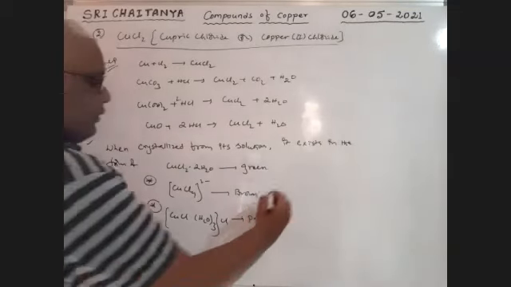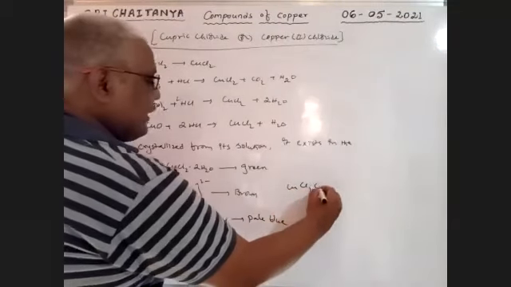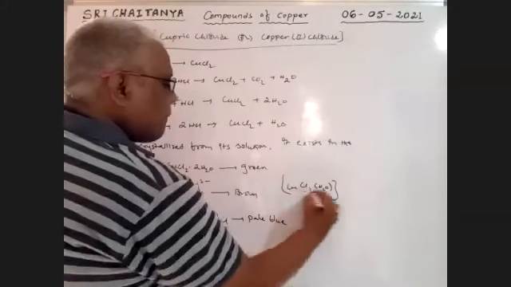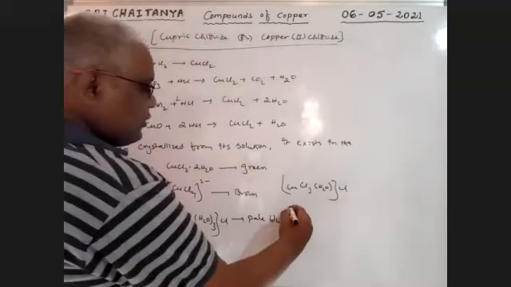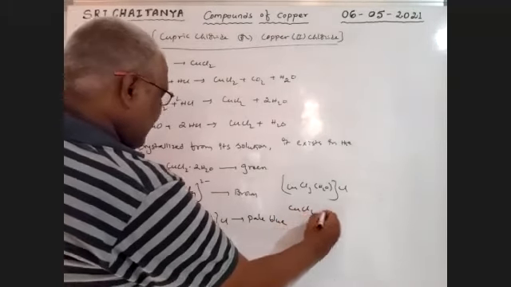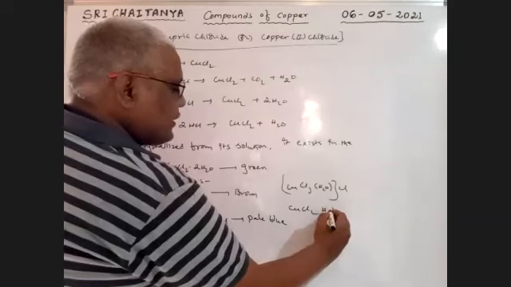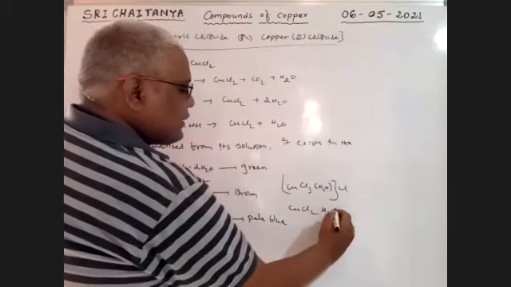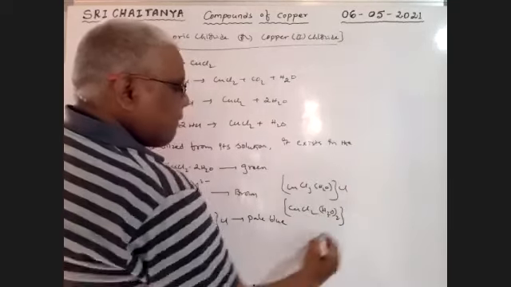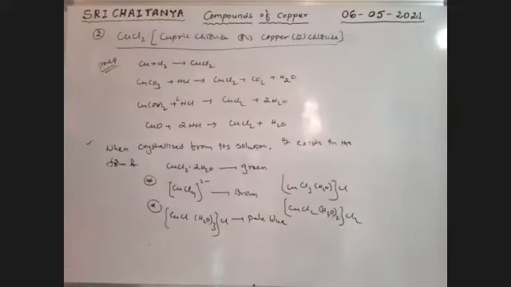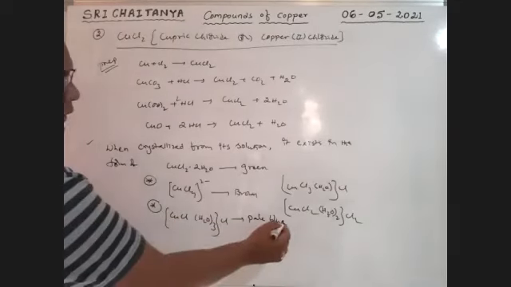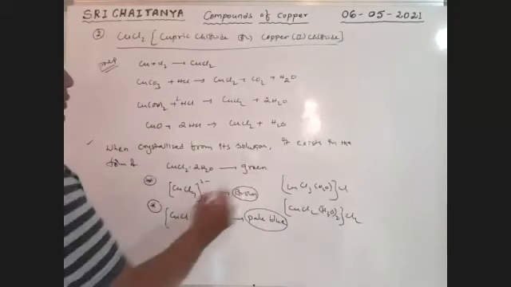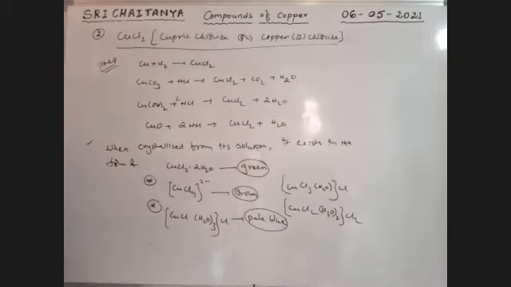For example, CuCl3(H2O) Cl, that is possible. Next, CuCl2(H2O)2, where chloride is replaced with water. Like that, CuCl(H2O)3 Cl is the third compound. That is pale blue in color. Please keep in mind.